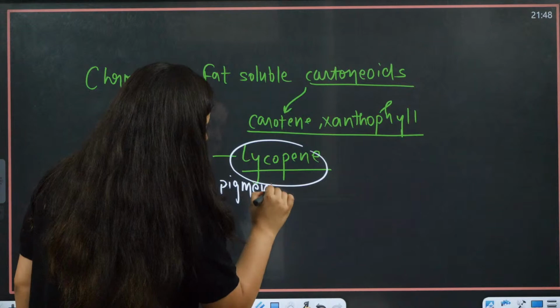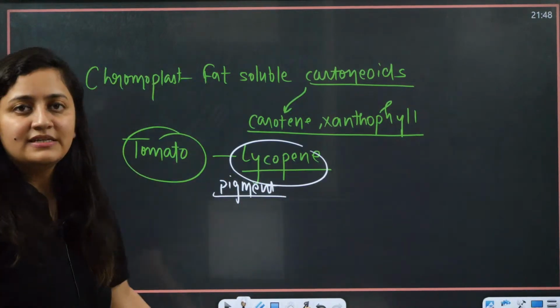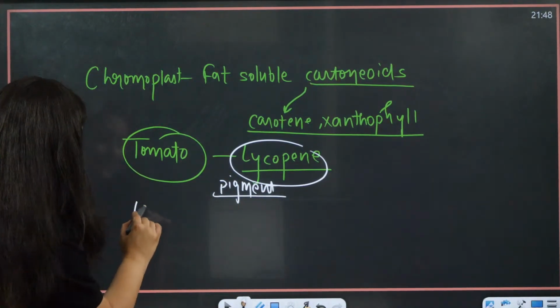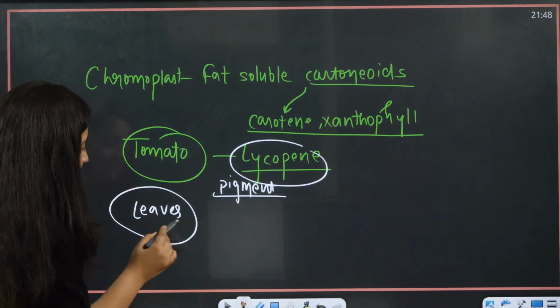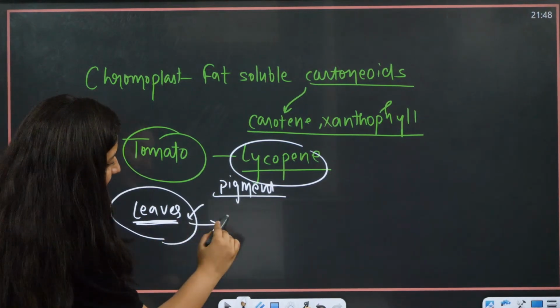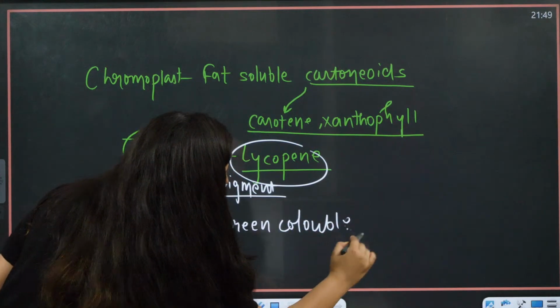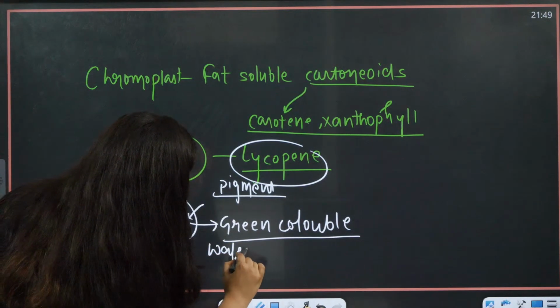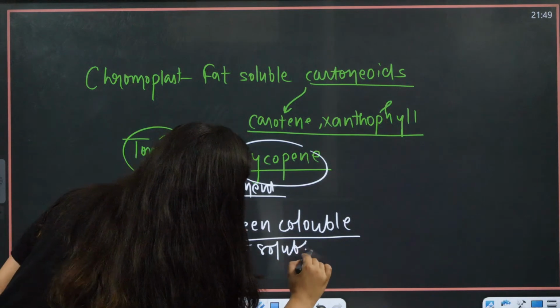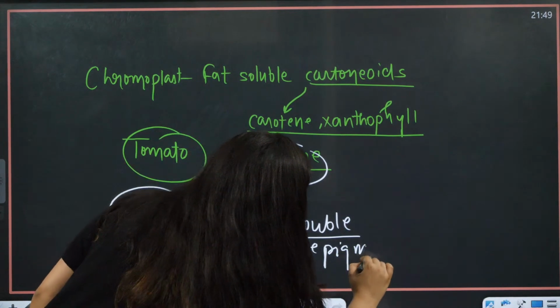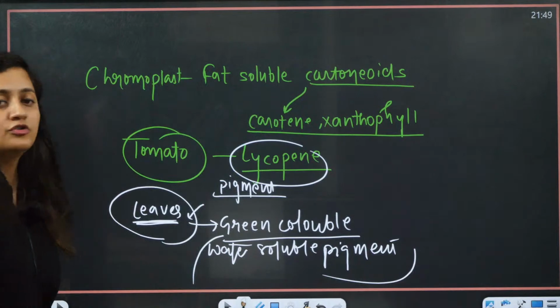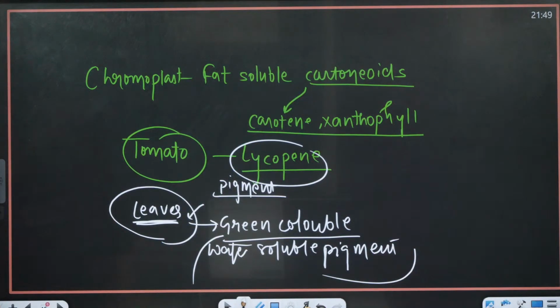You can note it down. And in the case of leaves, the green color is majorly because of the water soluble pigment. It is not the fat soluble pigment, it is the water soluble pigment which imparts that green color. This is important, you should know about it. So just write it down quick.